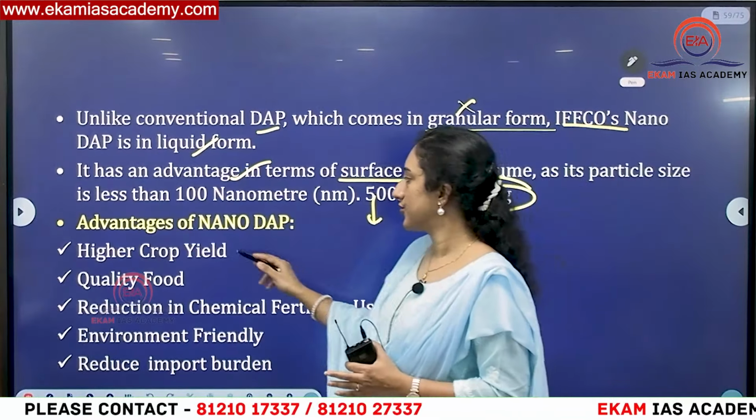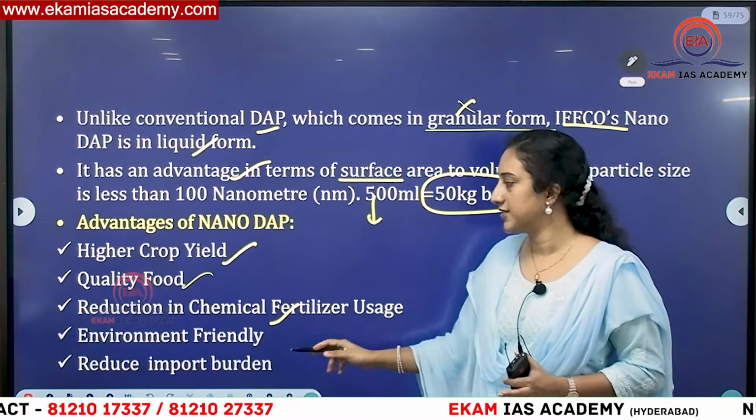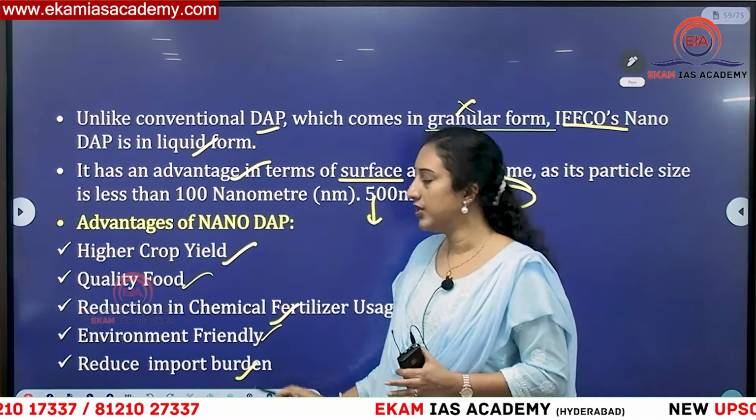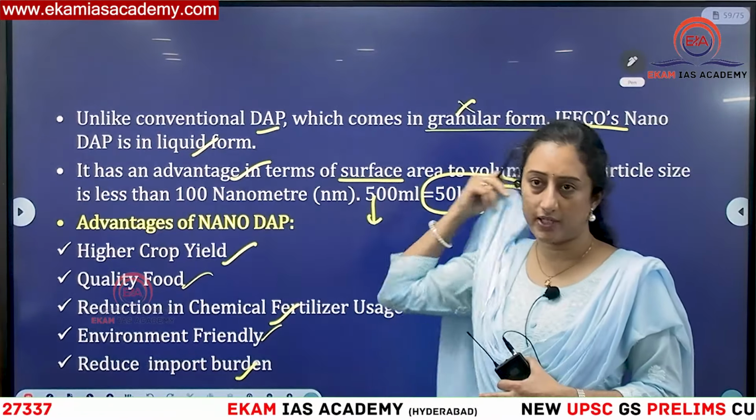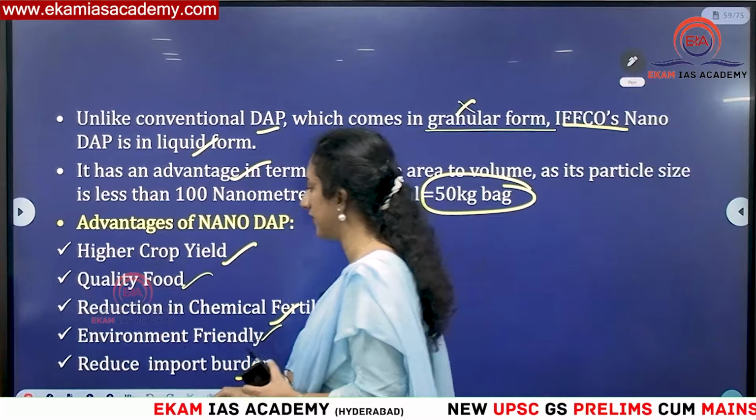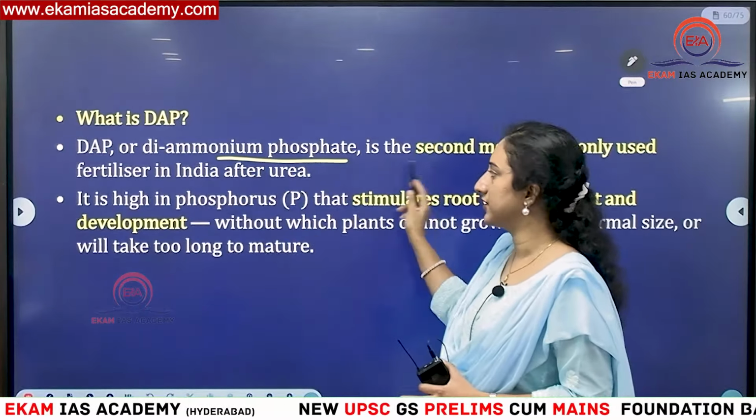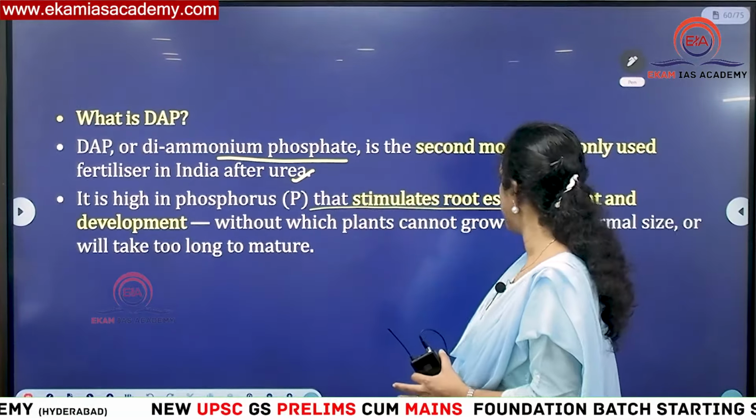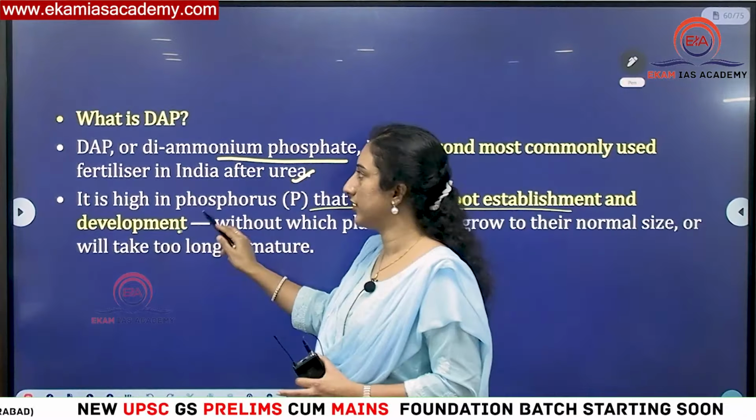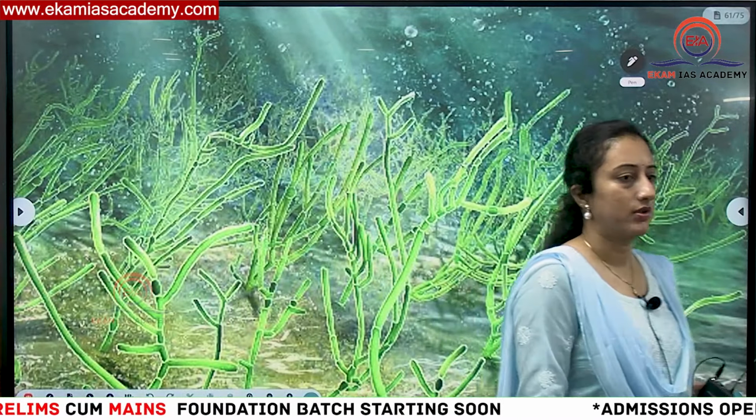So what were the benefits? Higher crop yield, quality food, reduction in chemical fertilizer usage, environmentally friendly, and also reduced import burden, because now we are importing urea, no? That can be reduced. These are the advantages of nano DAP. DAP means diammonium phosphate. This is a fertilizer used in India after urea. It stimulates root establishment and all. That is why we are using this DAP. This was developed by IFFCO. Do remember that. That can be asked as a question.